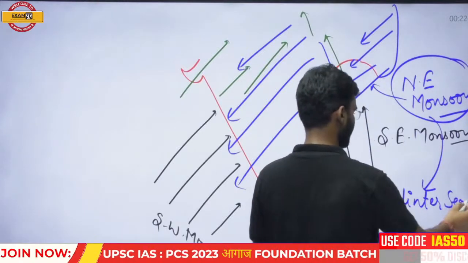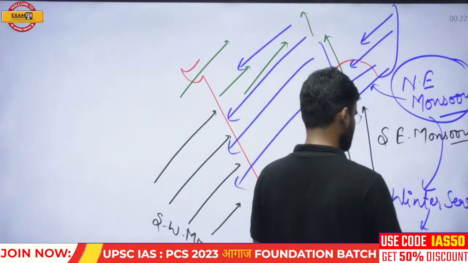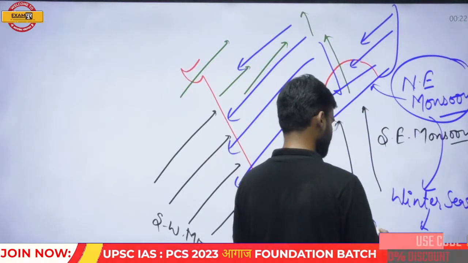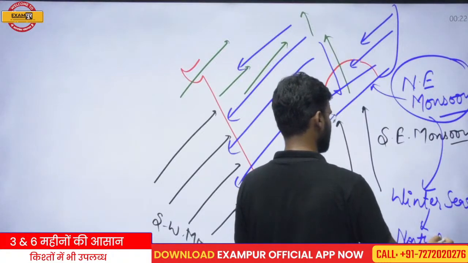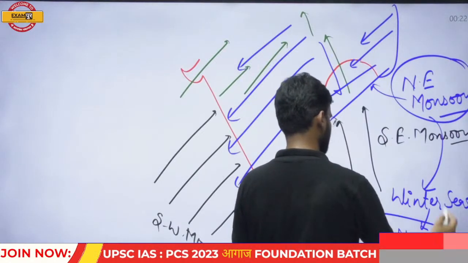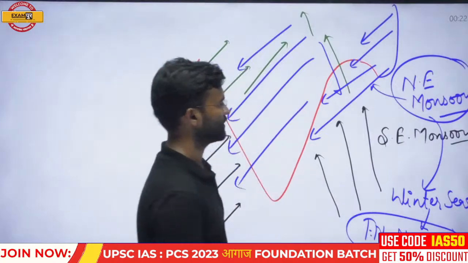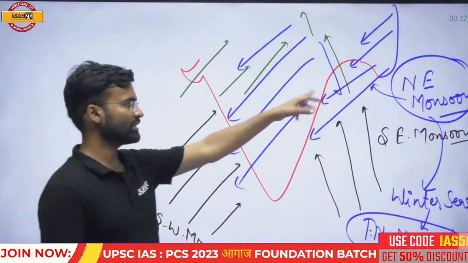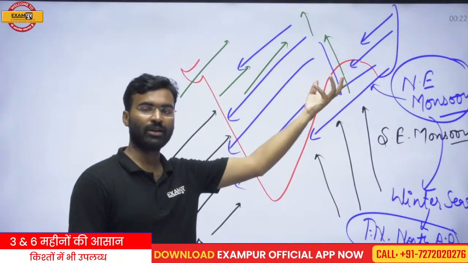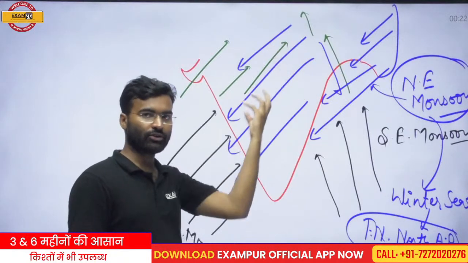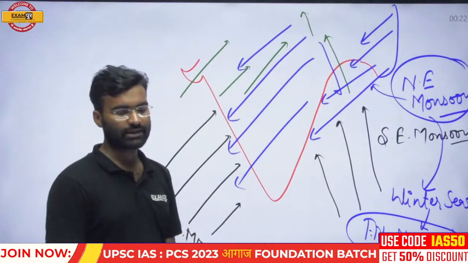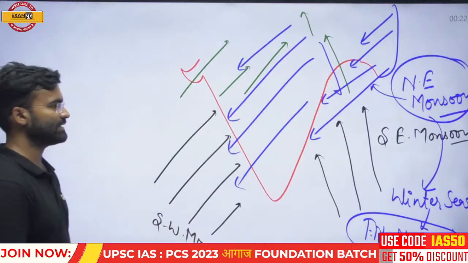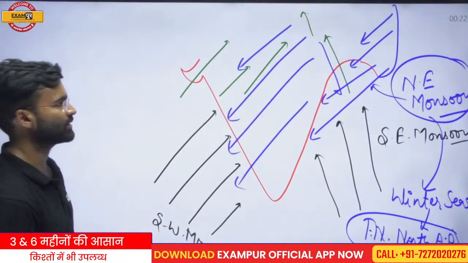During the winter season, due to this monsoon, the Tamil Nadu region and the northern Andhra Pradesh region get the precipitation. Okay. So this is the northeast monsoon that developed during the retreat of the southwest monsoon. So the first statement is correct. The first statement is absolutely correct.